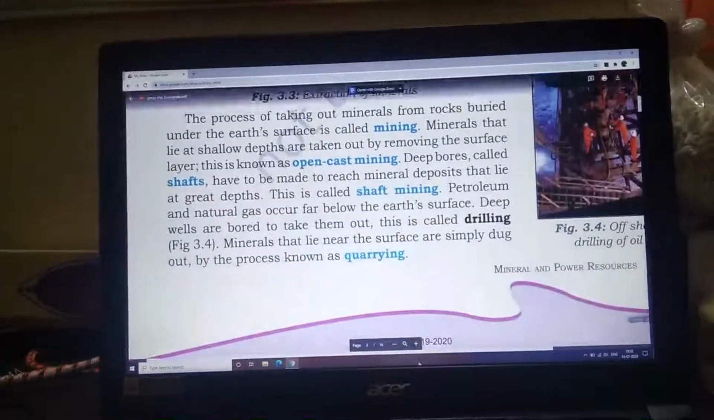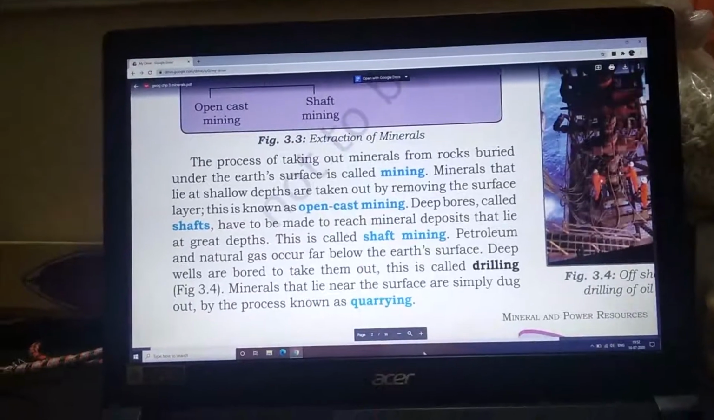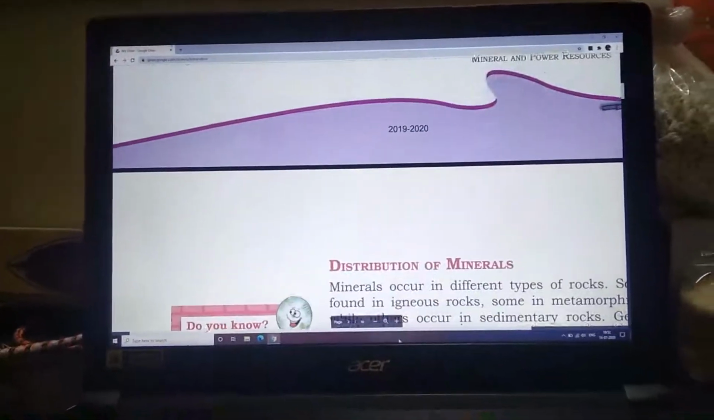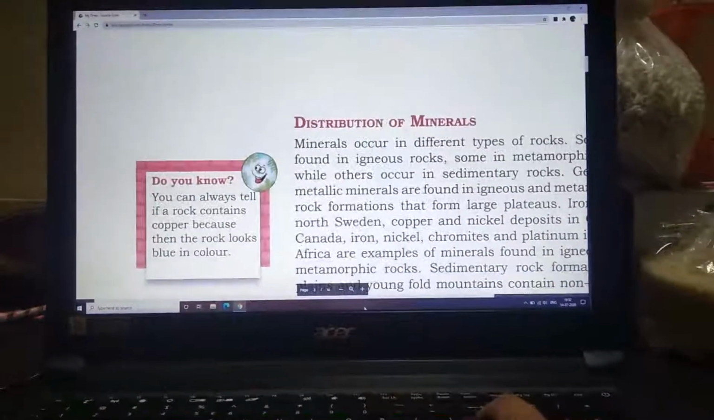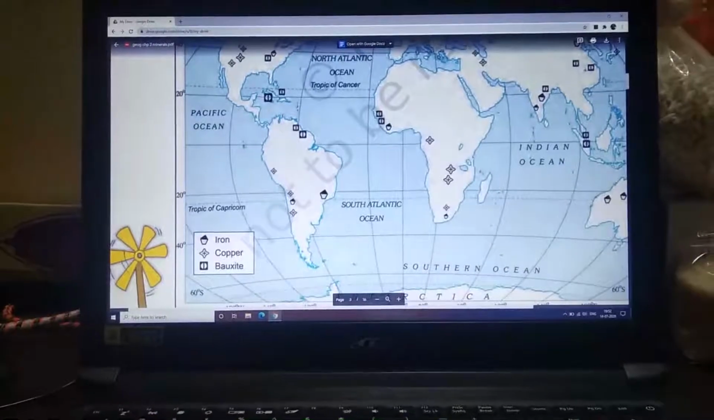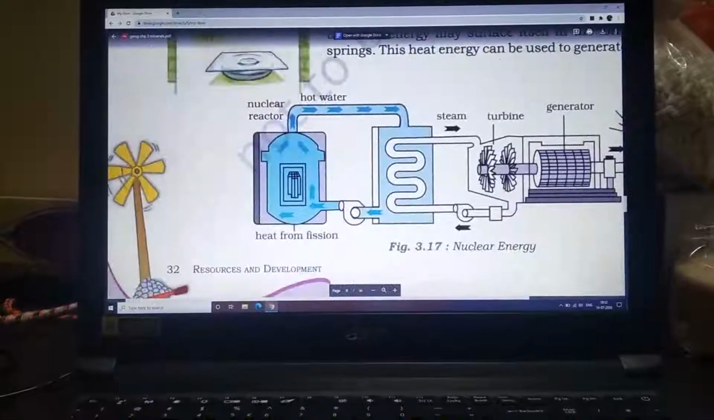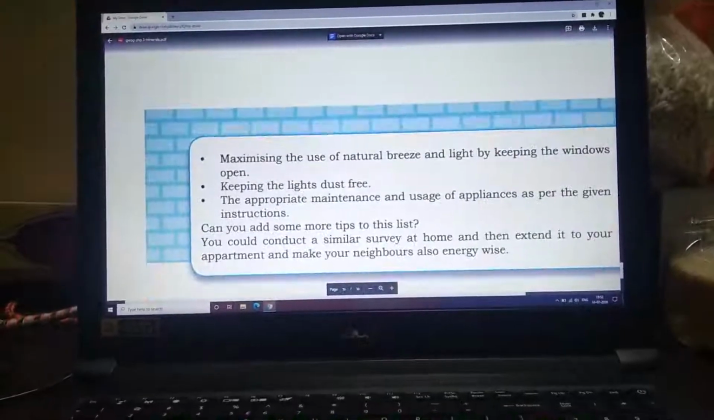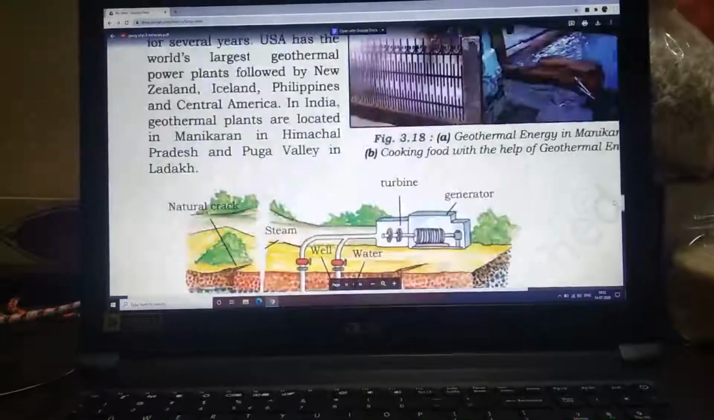I hope till this much you have understood. Please draw figure 3.2 and 3.3 in your notebook. And in the next class we will continue with distribution of minerals. By that time, let's move to the exercise. What questions and answers do we have for you today? Let's see, this is a very important chapter. All of them need to be done in your notebook.